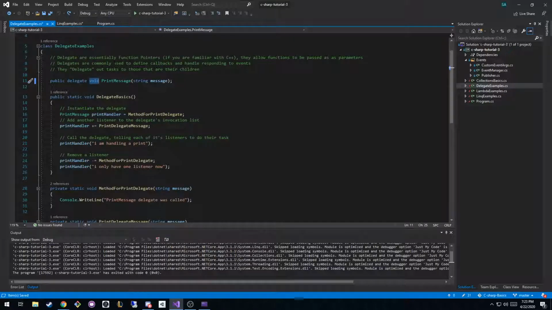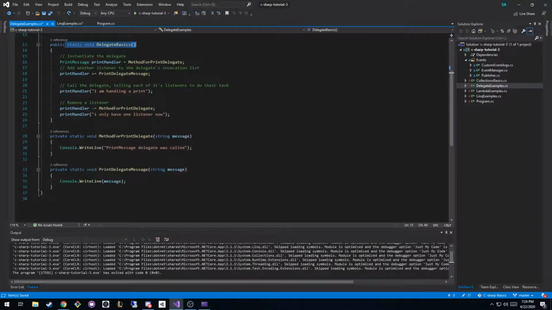So that would be like an event that was raised, right? The event would be application.quit, and the callback would be, on application quit, you can do this thing. So I created this function called Delegate Basics, and this is just like the entry point. The setup of this doesn't really matter.